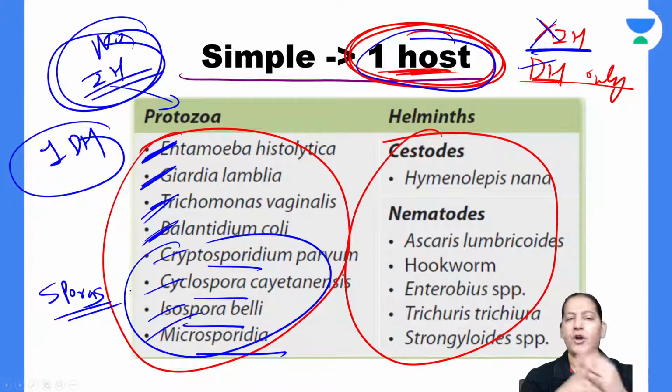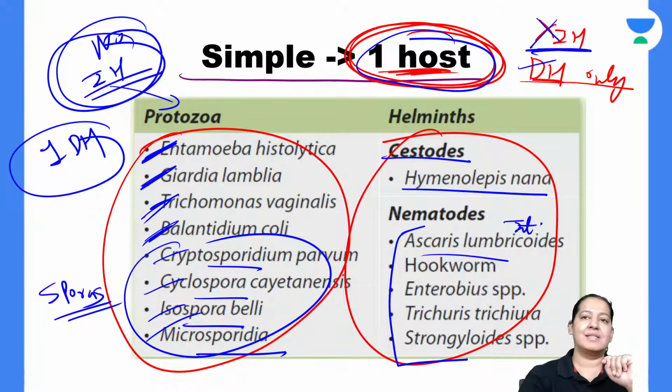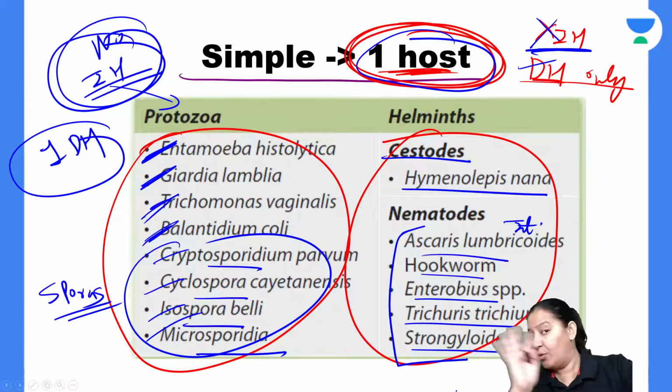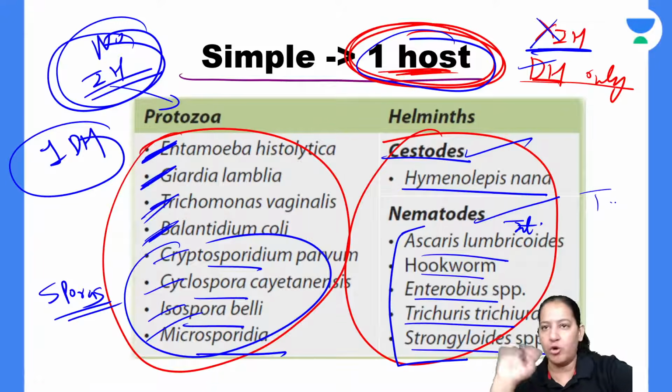Make some mnemonic, or you can learn ऐसे भी learn कर सकते हो. From helminths, cestode में एक ही cestode है, H. nana. और nematode में all the intestinal nematodes are there: Ascaris, Ancylostoma duodenale, that is hookworm, Enterobius vermicularis, Trichuris trichiura, Strongyloides. ये सब intestinal वाले हैं. Blood वाले नहीं, tissue वाले भी नहीं. Only intestinal. And trematode में एक भी नहीं है which has one host. It always has multiple hosts.